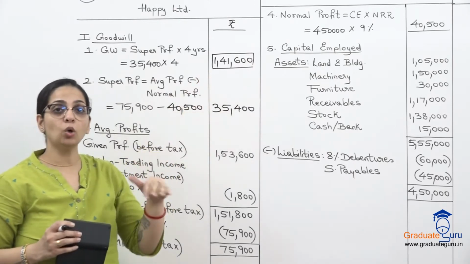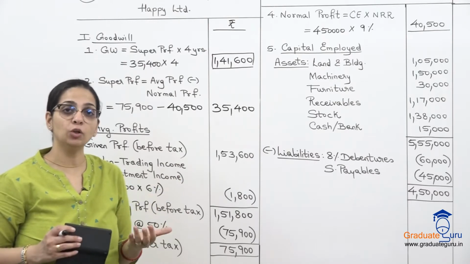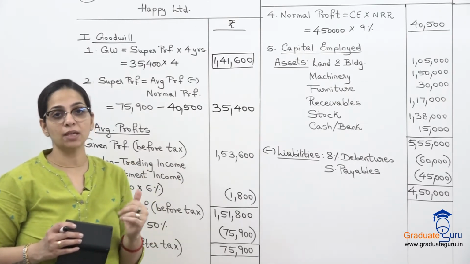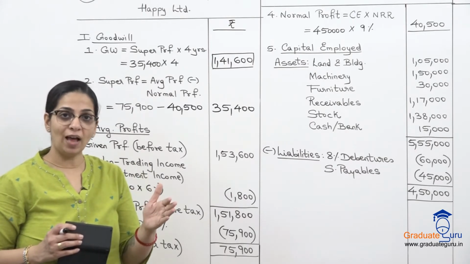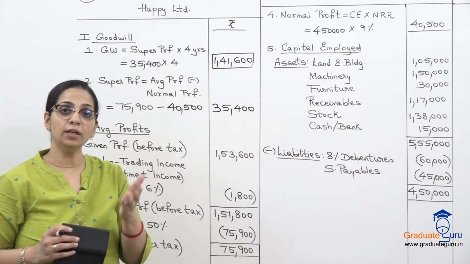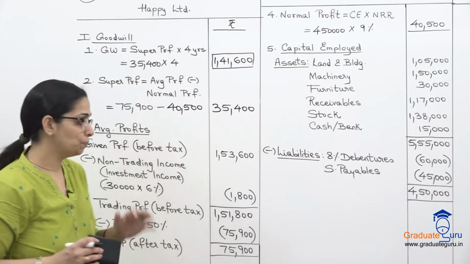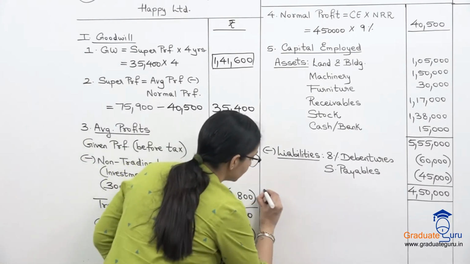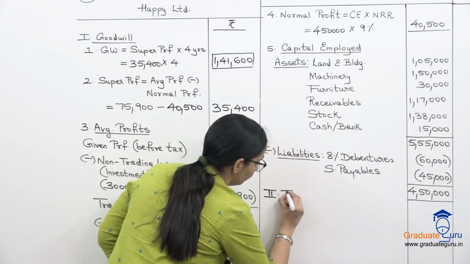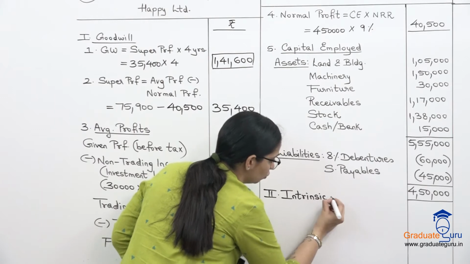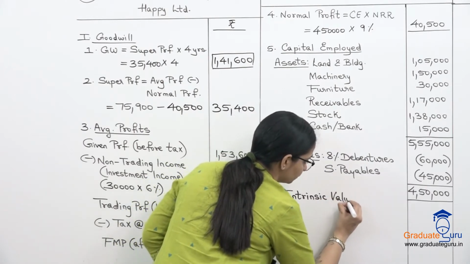But this was not only about goodwill. Now we have to value our shares. And we have to value shares by 3 different methods. Intrinsic value, yield value on dividend, yield value on earnings, and then finally a fair value. So let's move to our second step, which is calculation of intrinsic value of shares.